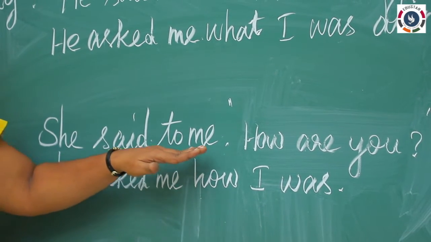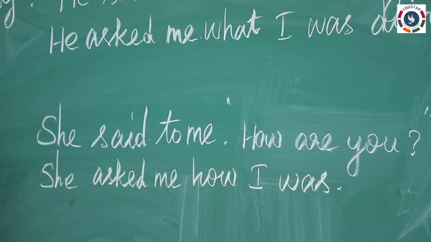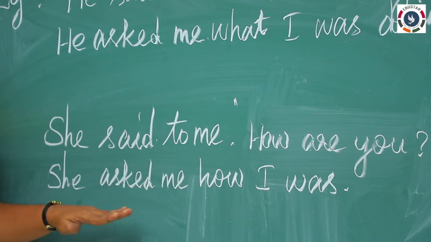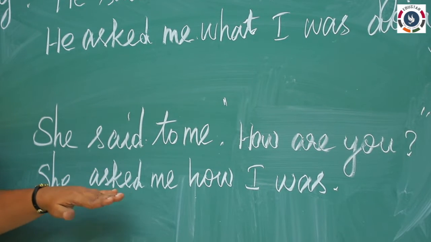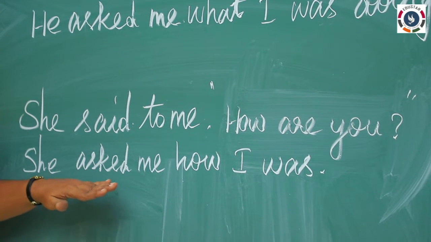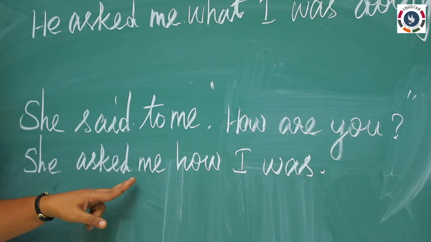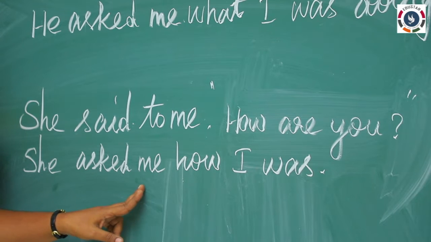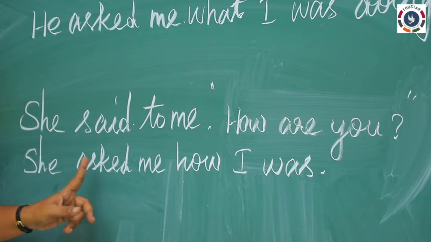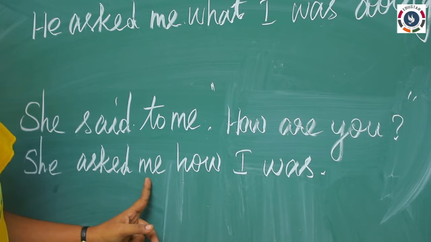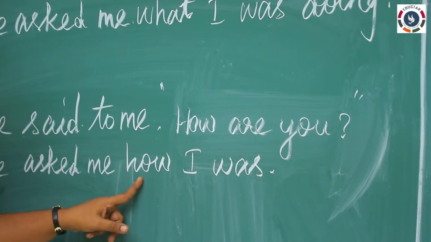She said to me, how are you? How also will come under WH questions only. We all knew this. And again, reporting verb, because object is present, so asked. And most of the time we may forget. We will add the word asked, but sometimes "said to" also we will be writing here. Actually that should be avoided. Instead of said to, you are writing the word asked. So she asked me. And this WH word, that means how, as it is you will be writing here.